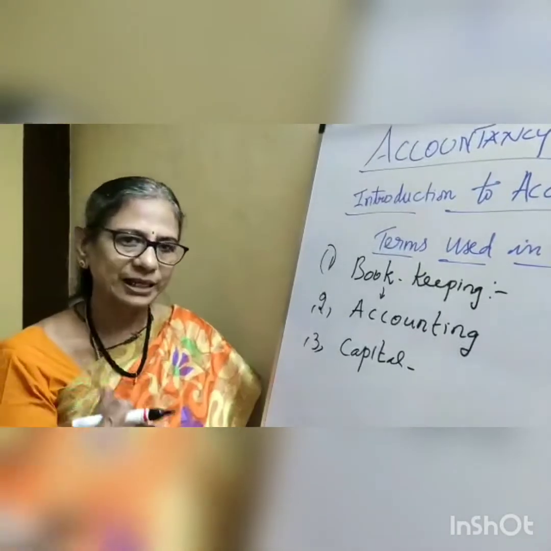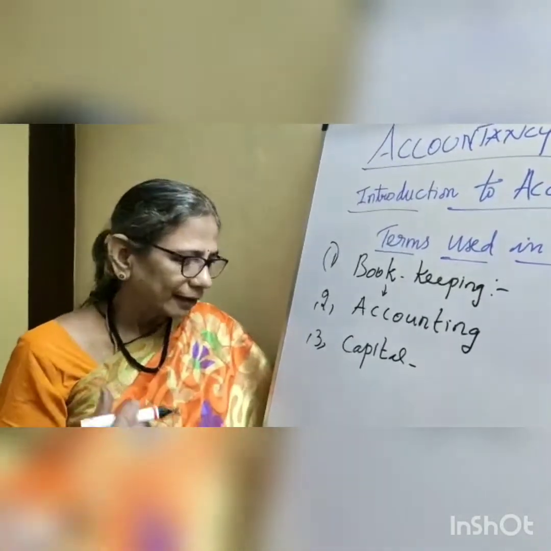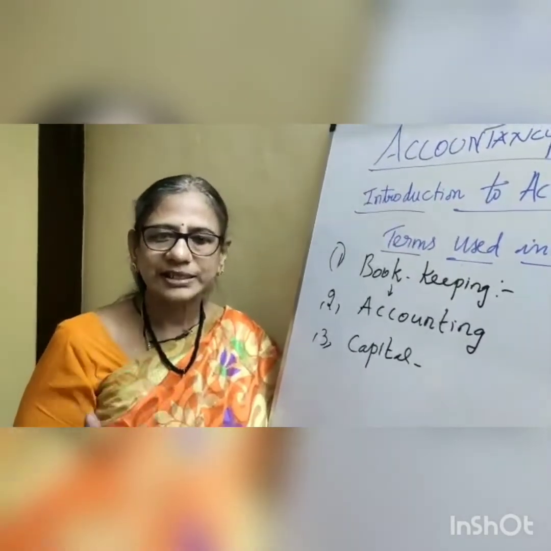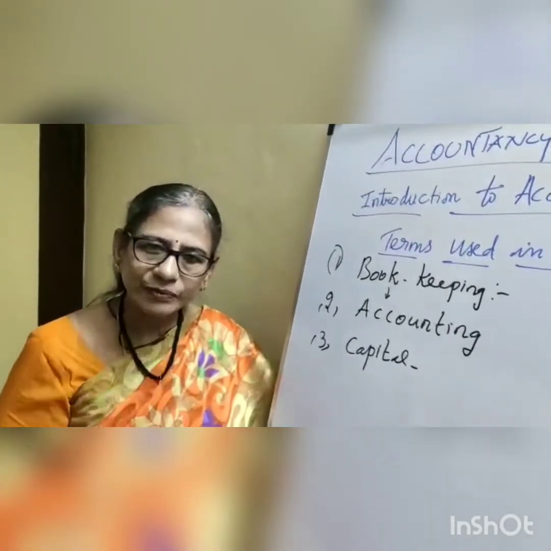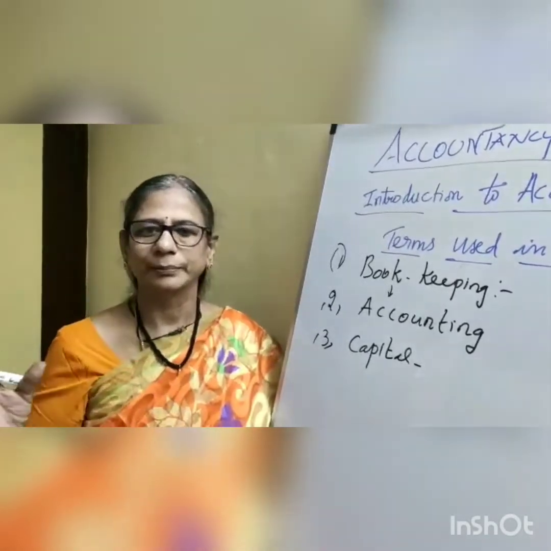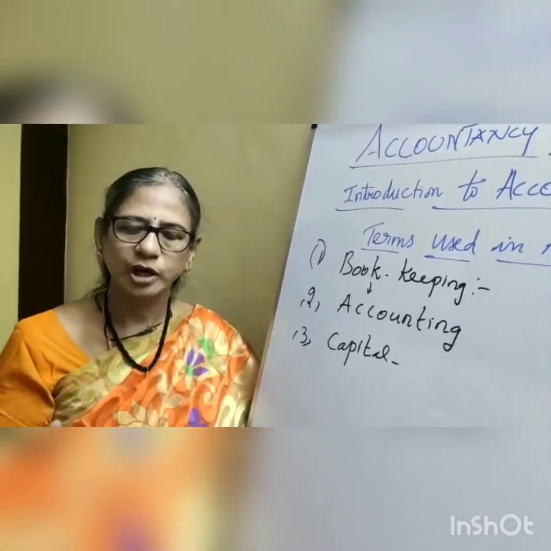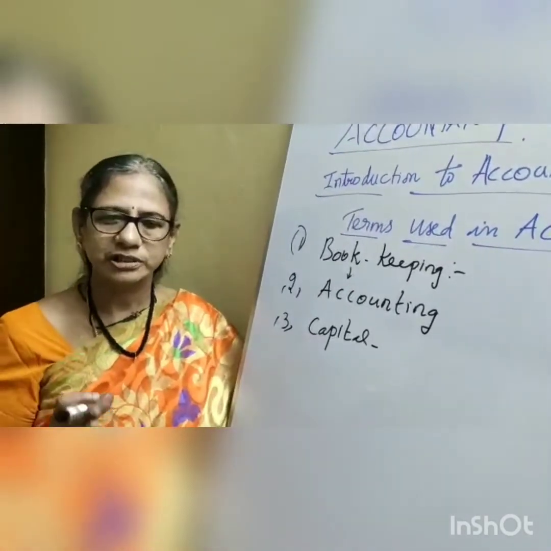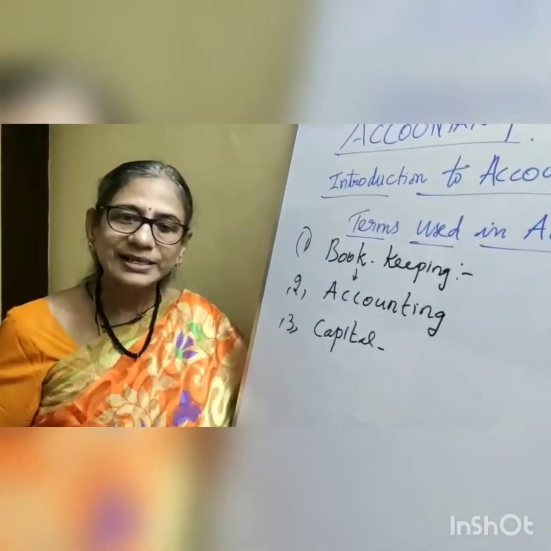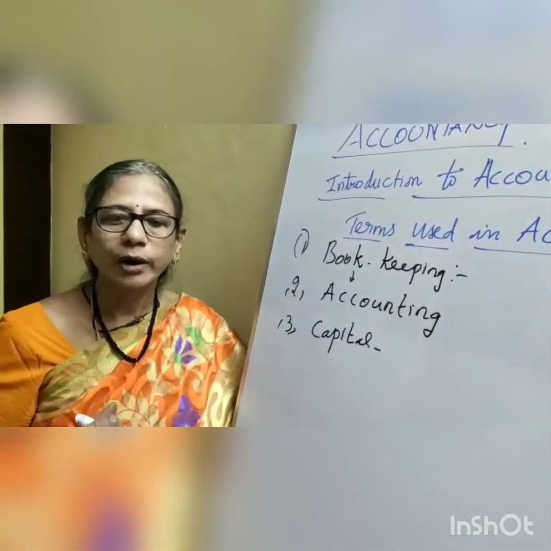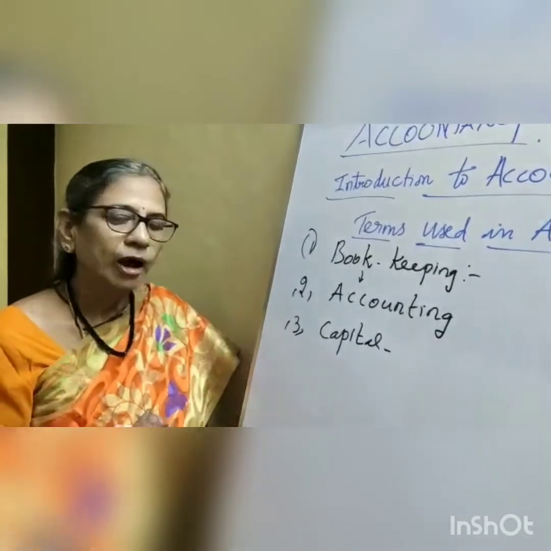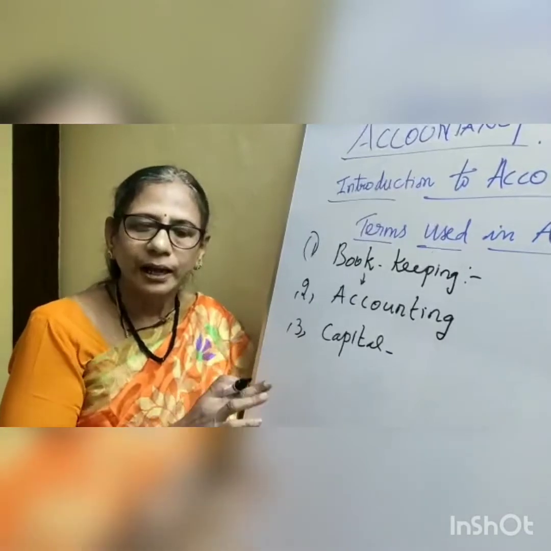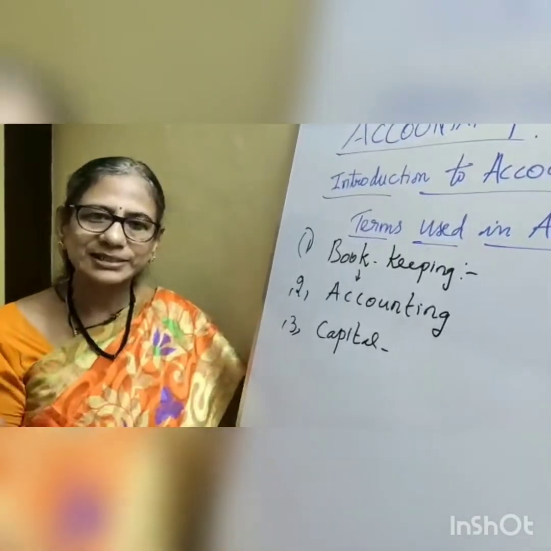There are certain basic business assumptions. One of them is the going concern assumption. That means a business will go on for a long term. It will not end after 6 months or a year or after 2 or 3 years. So it's a long term process. It's a going concern assumption. Second, the separate entity assumption or legal entity assumption, which we can also call the business entity. That means the owner's capital is separate and the business is separate.